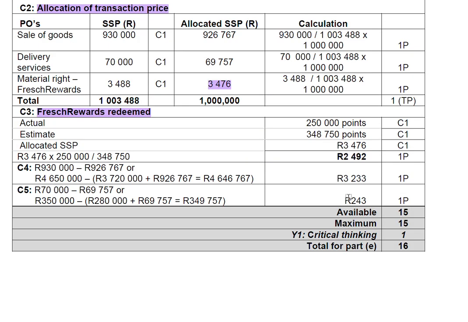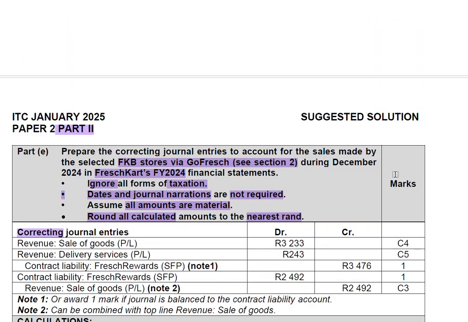We are getting it from here, which is what was processed minus what should be processed. They processed this, but they should have processed this. Why did they process this? Because they didn't follow the revenue model steps per IFRS 15, or they didn't consider the reward program. That is why we are assisting here, because they've told us they were not certain about how they're going to go about the reward program. That is why now we have to do this correction. This was never processed at all.